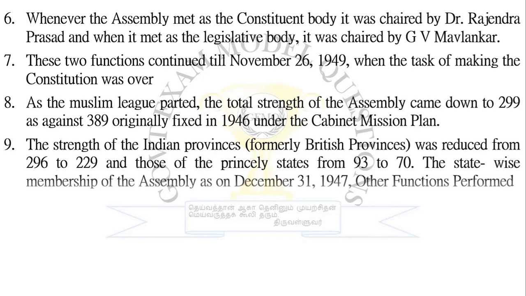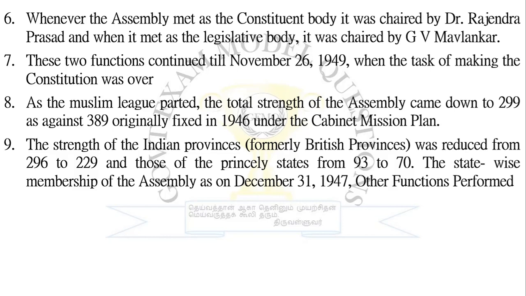So the Constituent Assembly separated into 2, and they would meet on 2 different days. One day is for framing the constitution, chaired by Dr. Rajendra Prasad. When the assembly was meeting for the purpose of enacting laws, like whatever laws have to be enacted and how they must be followed, it was headed by G.V. Mavalankar. These 2 functions continued till November 26, 1949, when the task of making the constitution was over. These 2 persons continued heading the meetings until November 26, because on November 26, 1949 our constitution was adopted by India.